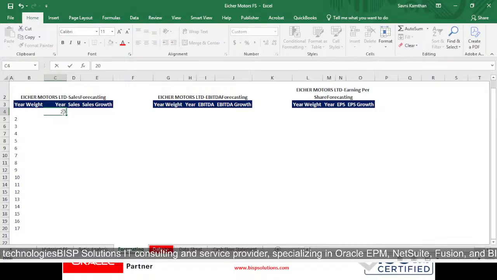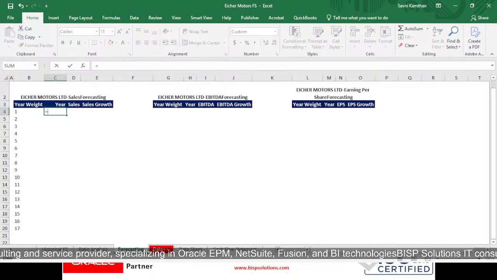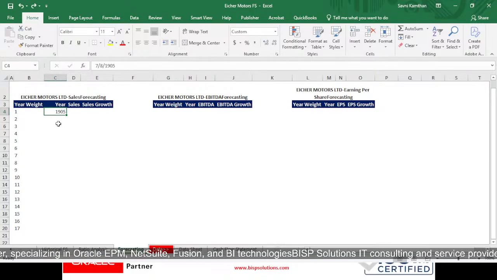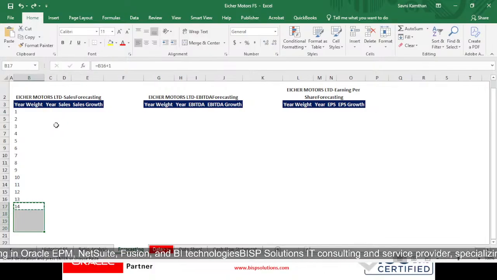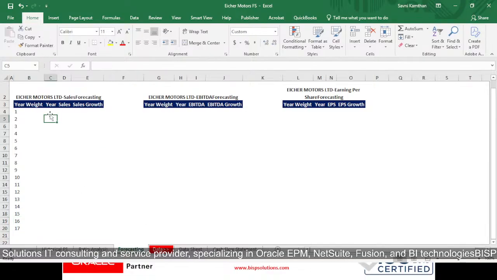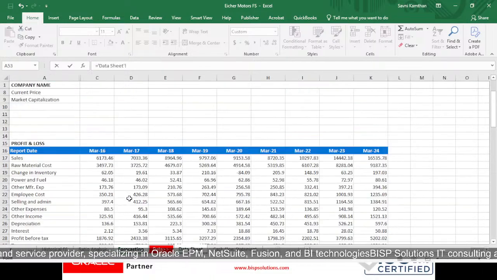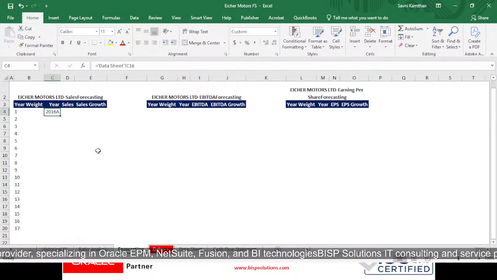Now we want 2016. Why is it showing like that? Because we haven't linked it. So we will be doing equals to. First of all, remove all the functions from this area so that it will be easy for us. Now years is equals to data sheet. We will be taking our years from our data sheet, and done.